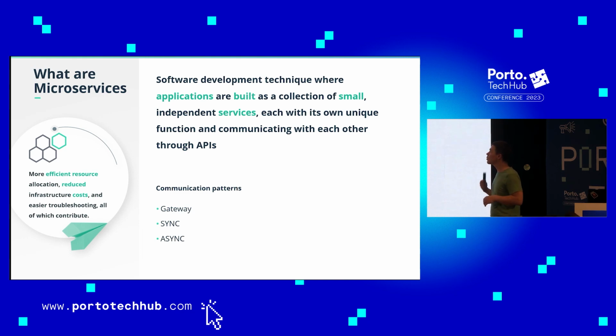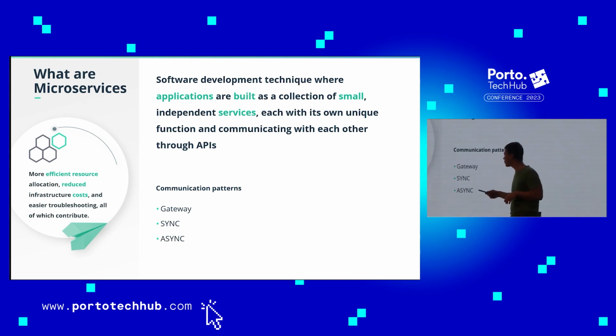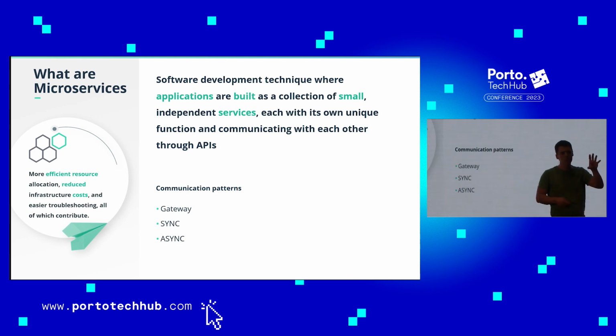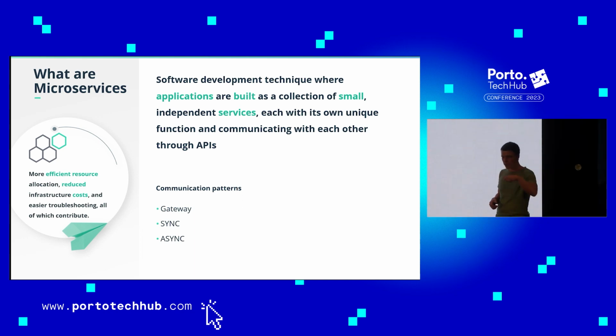So when we're talking about microservices, we have, in most cases, these communication items: gateway, sync, and async. Gateway is usually the endpoint, which communicates with everything after it, which contains the microservices.